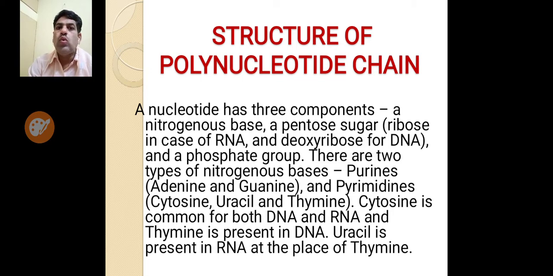There are two types of nitrogenous bases, purines and pyrimidines. Purines are adenine and guanine, while pyrimidines are cytosine, uracil, and thymine. Cytosine is common to both DNA and RNA, while thymine is present only in DNA. Uracil is present in RNA in place of thymine.